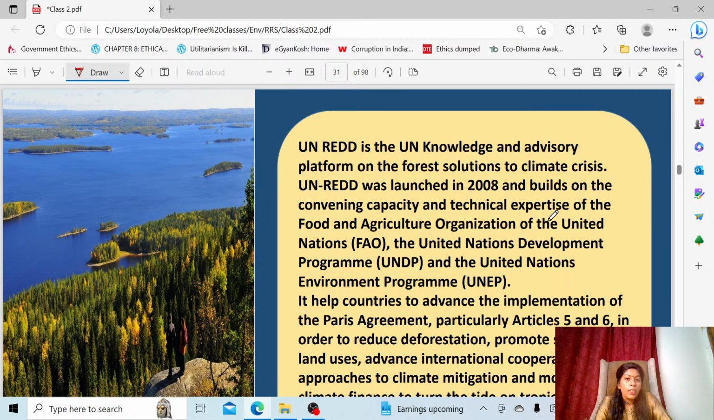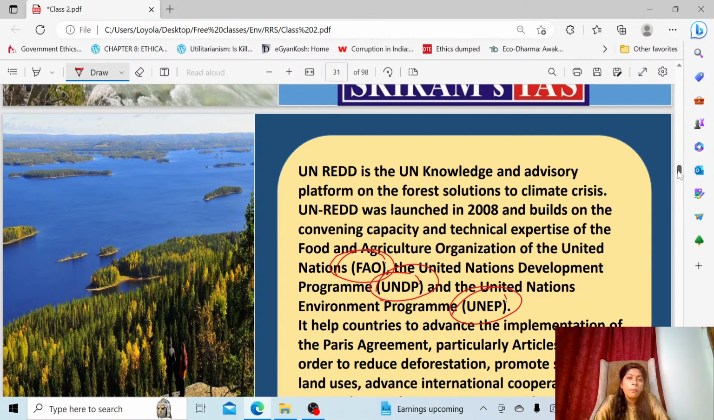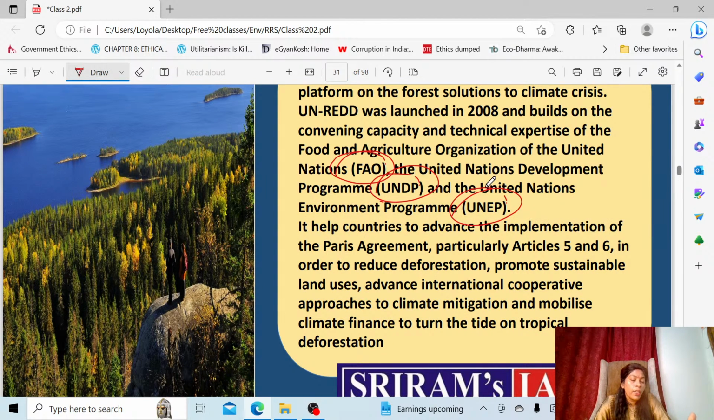And mainly what they are going to do is develop the capacity, build the capacity, and increase the technical knowledge of the people. For that purpose only this was launched by three bodies: FAO, UNDP and UNEP. As we have mentioned here, you can see FAO, UNDP, and UNEP. All these joined together and launched this UN-REDD platform. So what is the main purpose of UN-REDD?